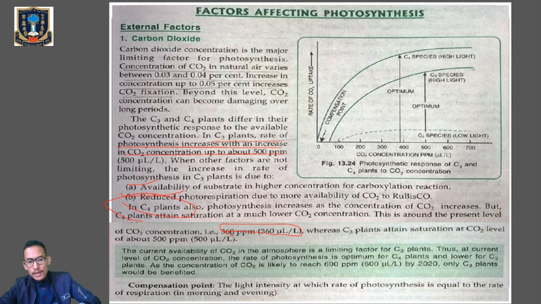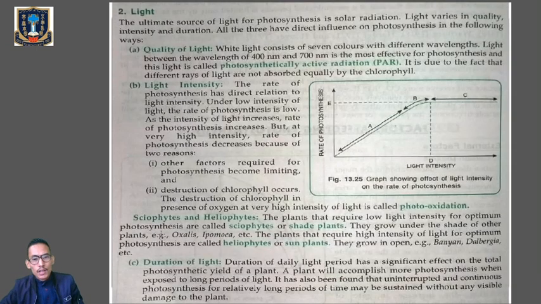So in C4 plants, the carbon dioxide concentration at which C4 plants attain saturation is 360 parts per million, whereas for C3 plants it is how much? 500 parts per million. Okay. Number 2, light. The ultimate source of light is mainly solar energy, right?